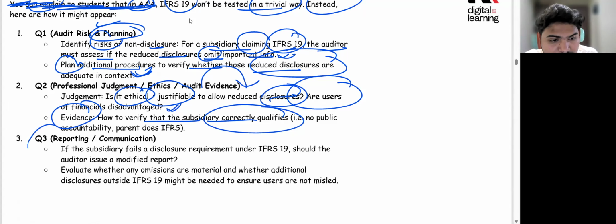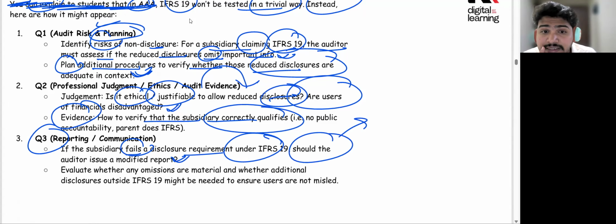In the reporting question, which is going to be the last question area, it could be possible that the subsidiary company failed to disclose a requirement under IFRS 19, and then you would have to look at whether the auditor issues a modified report or not. But this is in the context of when a certain standard has certain disclosures which are mandatory for each and every company, because these are of a very material nature. So those should not be missed. If the auditor observes that those mandatory disclosures have been missed, or the subsidiary is not following the disclosures which they should have made, what is going to be the action of the auditor, right? And then evaluate whether any omission is material, or whether additional disclosure outside the IFRS might be needed to ensure that users are not misled.